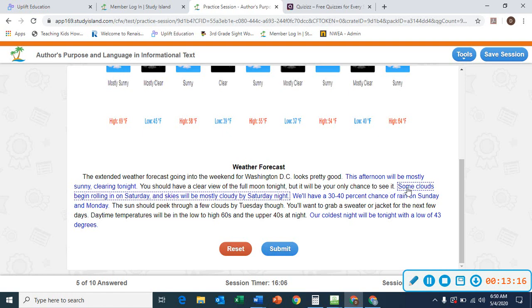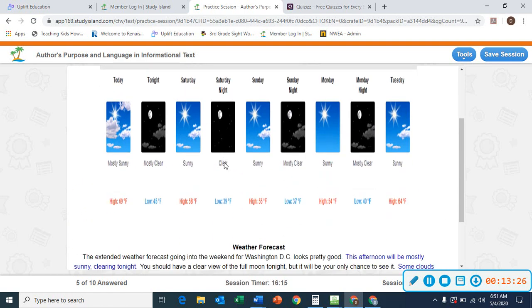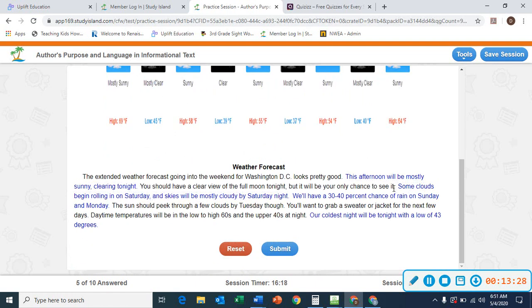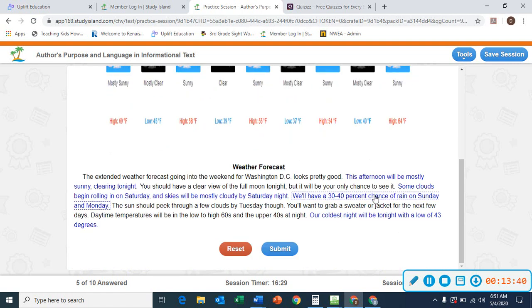Okay? Some clouds begin rolling in on Saturday, and skies will be mostly cloudy by Saturday night. Saturday? No. Sunny and clear, so we cannot pick number 2. We'll have a 30 to 40% chance of rain on Sunday. Sunday, it says sunny and mostly clear. So no. We're looking for the detail that supports our graphic.